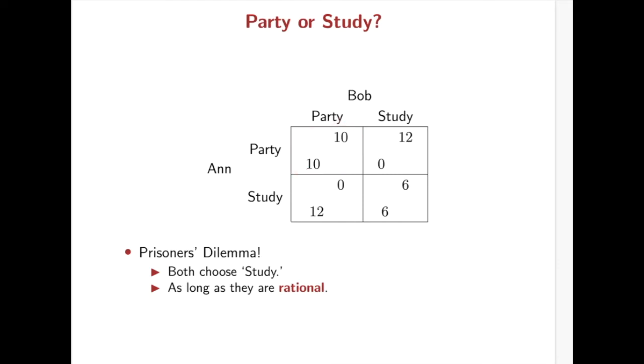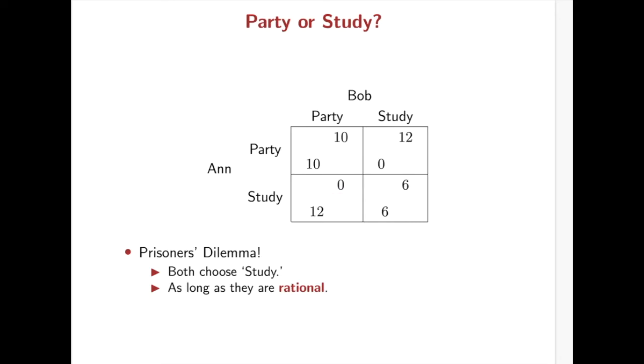Each player gets 10 payoff. But if one goes to the library to study while the other goes to the party, then the player who studies gets the best payoff, 12, while the other player gets 0 payoff.